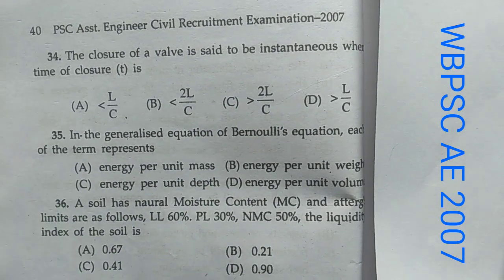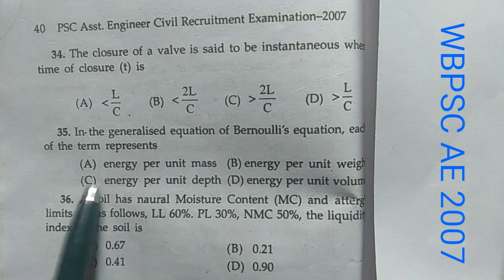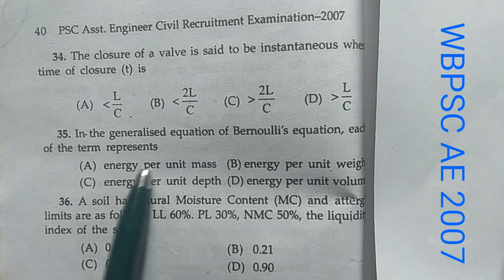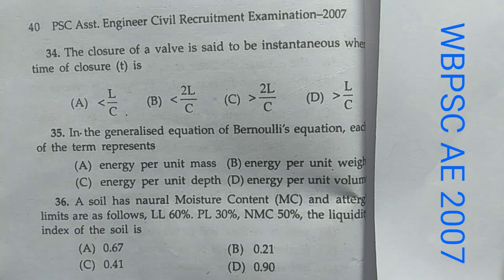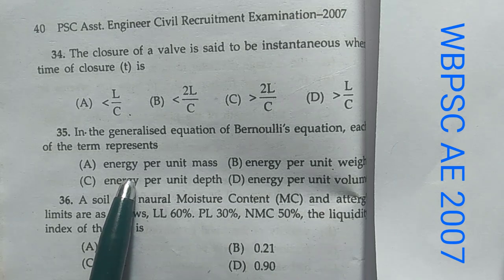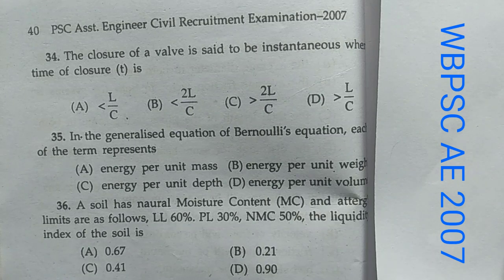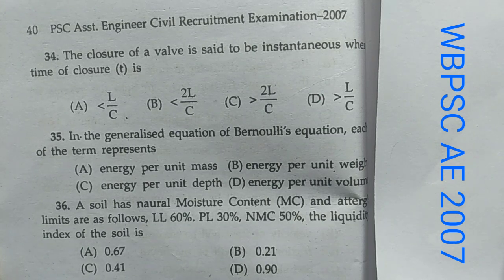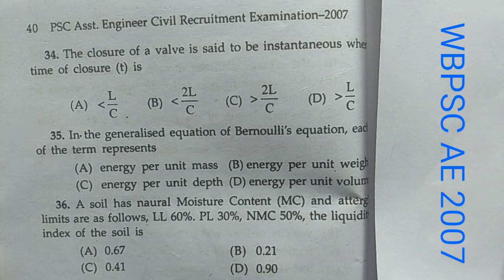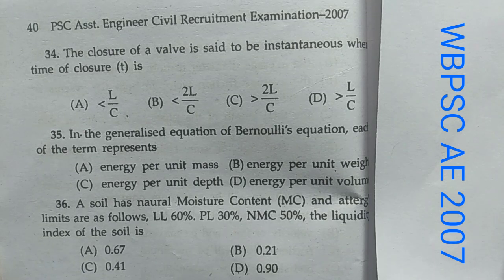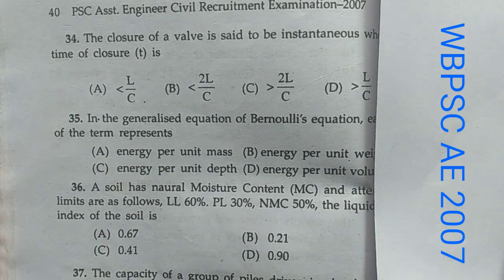Now question number 35. In a generalized equation of Bernoulli's equation, each of the terms represents energy per unit mass. We all know that in Bernoulli's equation all the expressions used are nothing but the heads, different types of heads, that means velocity head or kinetic head, static head, pressure head, and head for loss in pipe or loss in flow. So option A is correct.